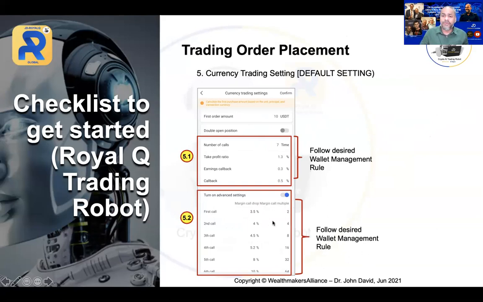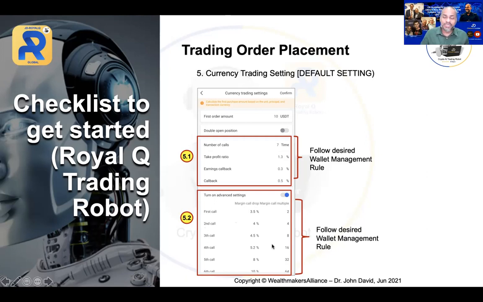Please don't use the defaulted one. Many people make this mistake. Even I made the mistake the first time because I followed the defaulted setting. You don't have to, you can decide. That's the reason why I designed that wallet management for you, so that your fund is protected. If you follow the default, you are gone. Just imagine, until level 6 is 64, 64 multiplied by 10, that is $640 gone. Can you just imagine that?